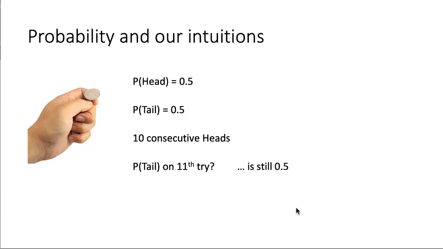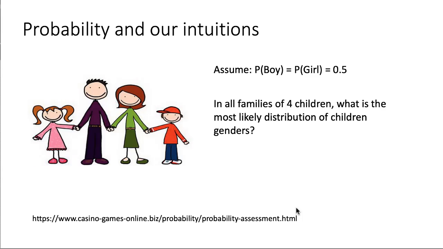So that's one kind of common misconception that people have about this problem. Now consider all families that have 4 children. What is the likelihood, or what is the most common or expected distribution of children of each gender? Most people would justifiably think that 2 boys and 2 girls would be the most common distribution among families with 4 children.